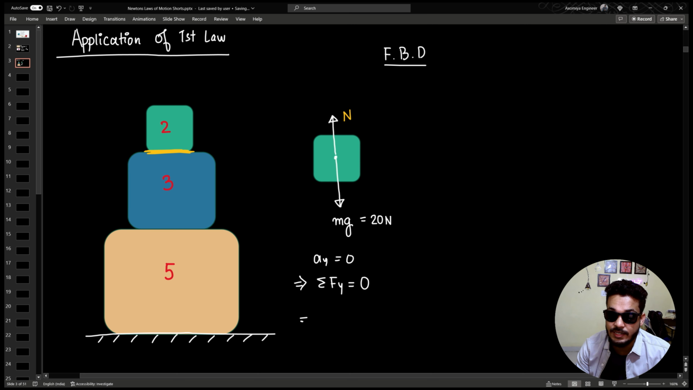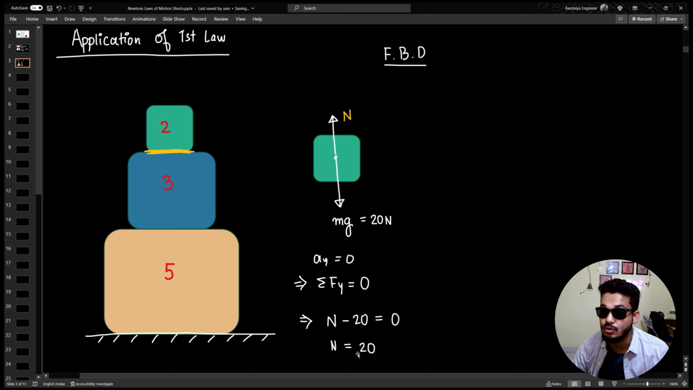So this would mean that normal plus 20 Newton, if I take upward to be positive, downward to be negative, then normal minus 20 Newton is equal to 0. Please don't forget forces are vectors, so you have to follow the proper convention. If I take upward forces to be positive, downward forces need to be negative. So in this equation, N minus 20 equals 0. So N becomes equal to 20.